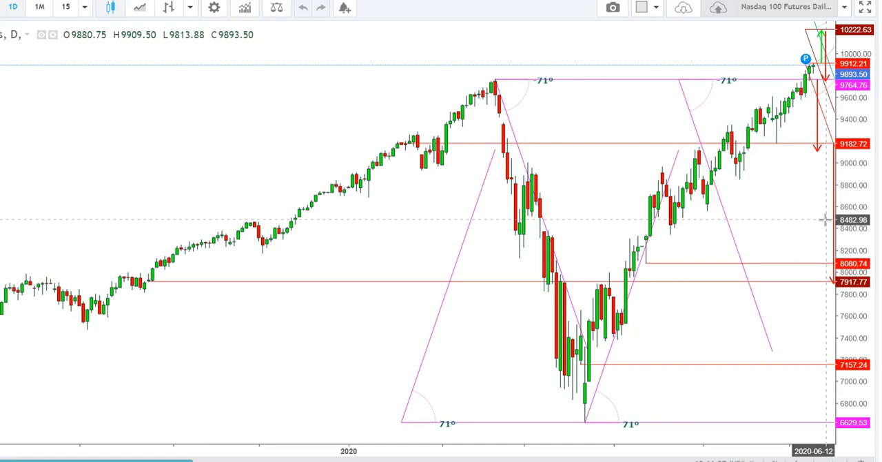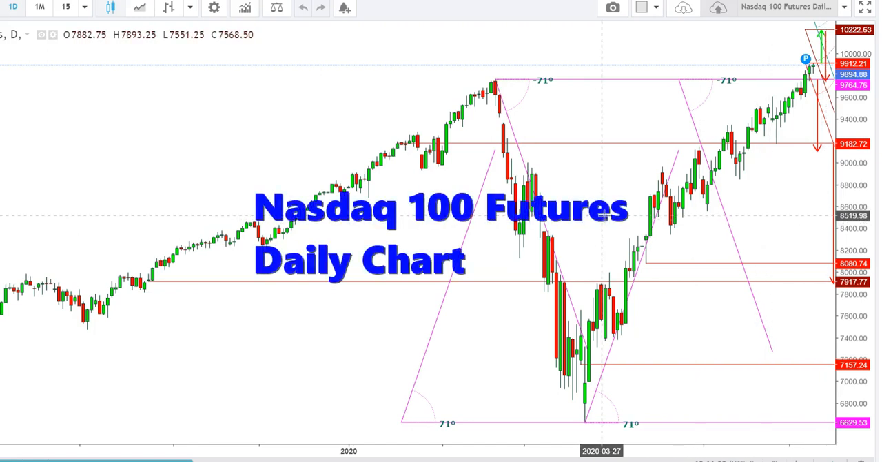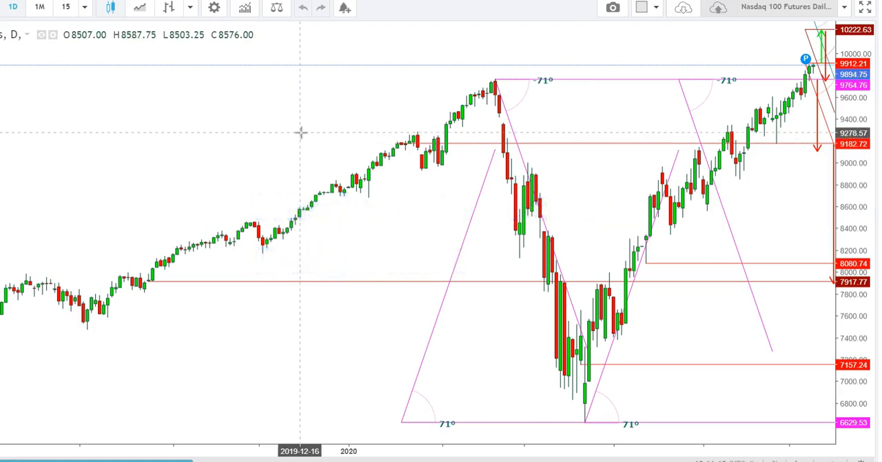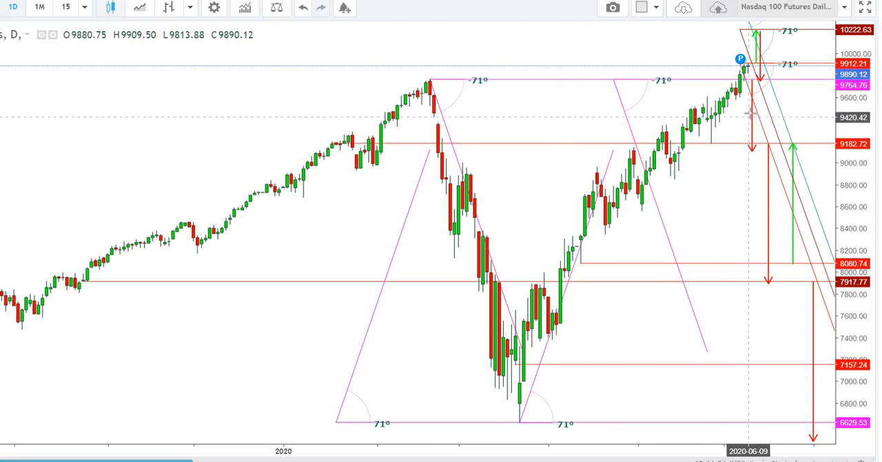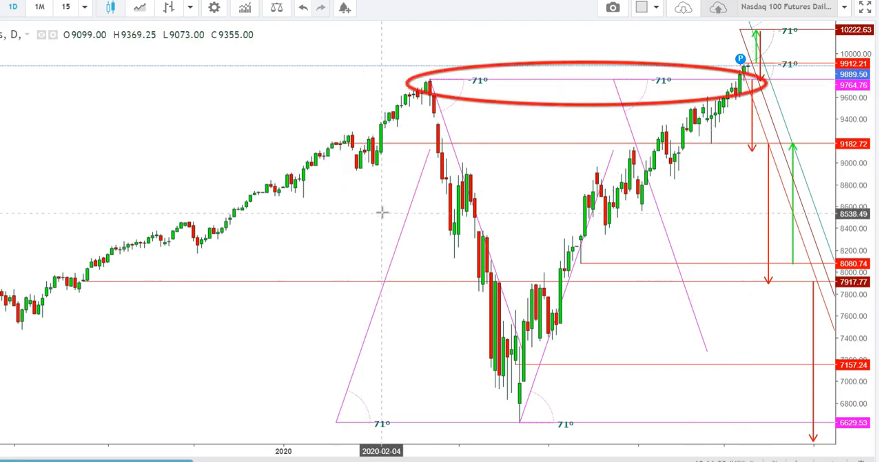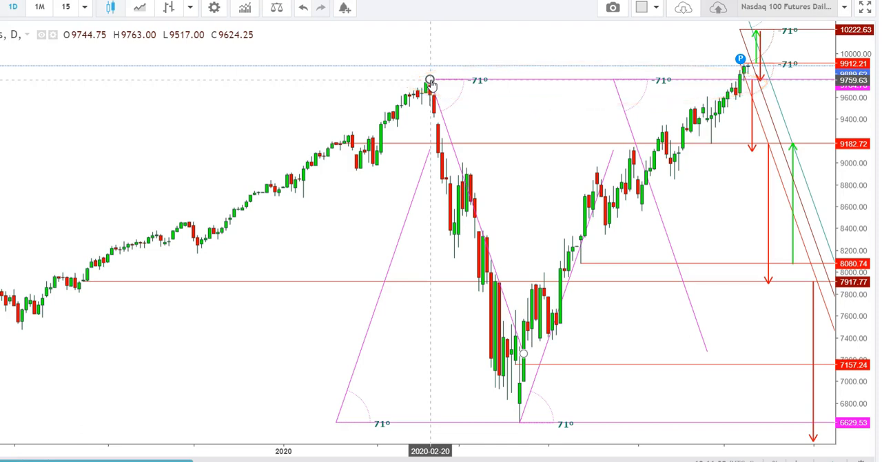Let us start the day to analyze the movements of Nasdaq 100 futures in the live chart. Here you can see a daily chart of Nasdaq 100 futures. Here I would like to tell you that the Nasdaq futures have completed the formation of a double top in a daily time frame. Here you can see that the first top was formed on February 20th, 2020, when the